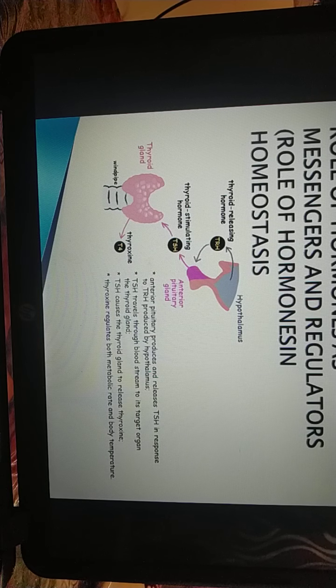This will in turn affect the pituitary gland to release the least amount of thyroid stimulating hormone, and in turn it will cause the least release of thyroxine from the thyroid gland. So this will reduce the amount of thyroxine in the blood. In this way, this mechanism is the negative feedback control. So with this we conclude the lesson.